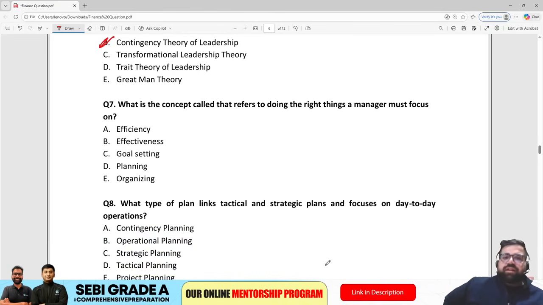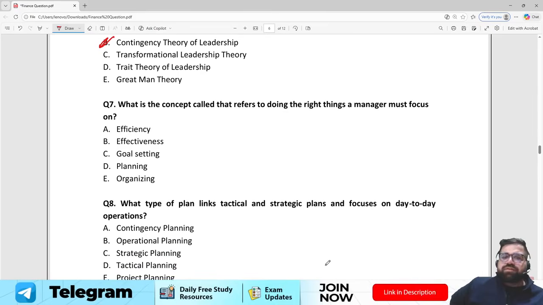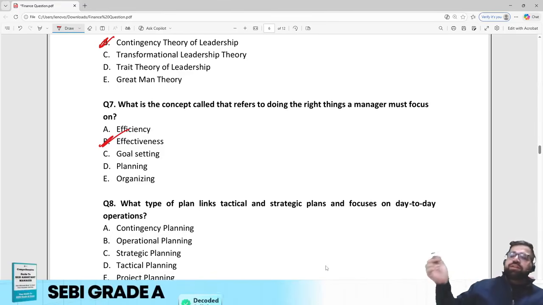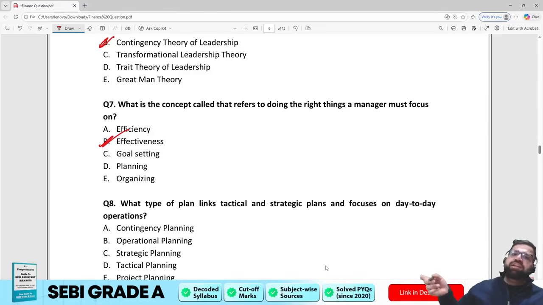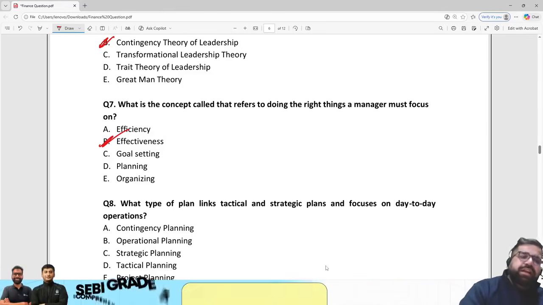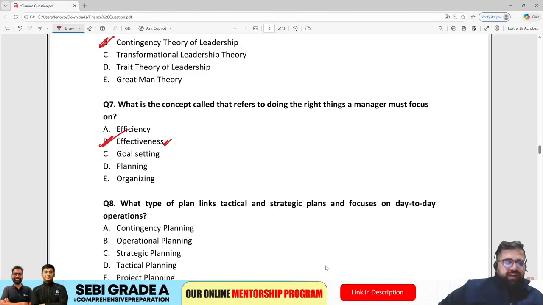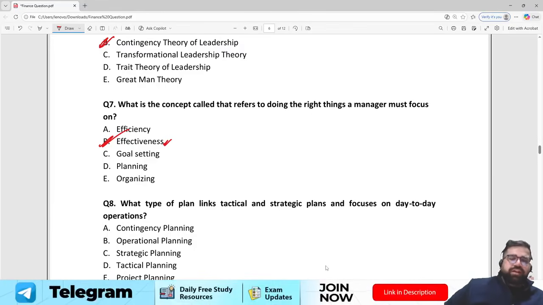Question number 7 of management. What is the concept that refers to doing the right things a manager must focus on? Now again, directly based on the concept of effectiveness. Effectiveness says that you have to do the right things. आपको सही काम करना है. But efficiency says that you have to do right things in the right manner. सही काम को सही तरीके से करना is efficiency. So the correct answer will be option number B, which is effectiveness, for question number 7. Right? I hope you would have also got it correct.